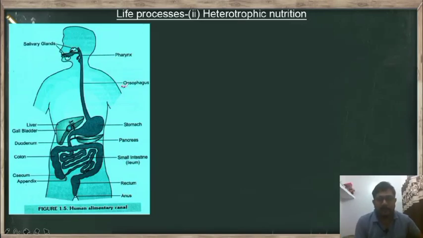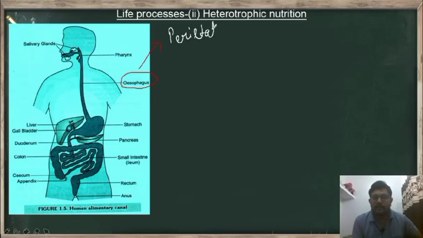So here this esophagus, it is a long tubular structure, but the function of esophagus is same like that of pharynx, that is it passes the food from the pharynx to stomach. But here we have to recall one function of the esophagus. The major function is peristaltic